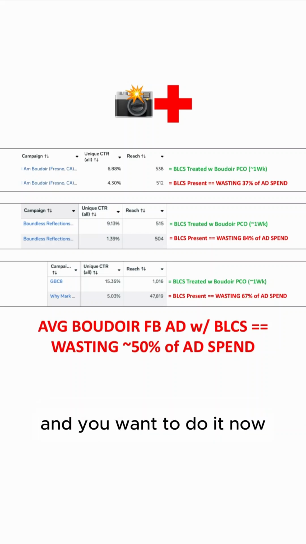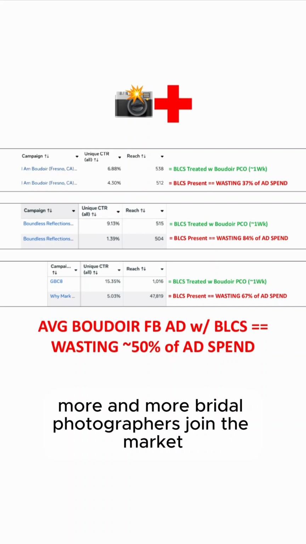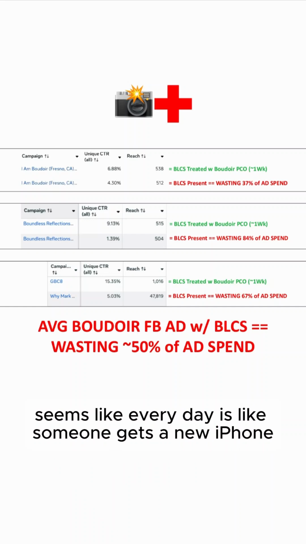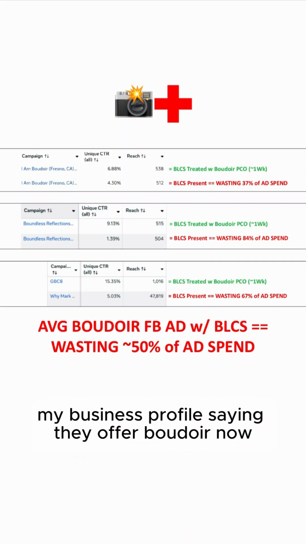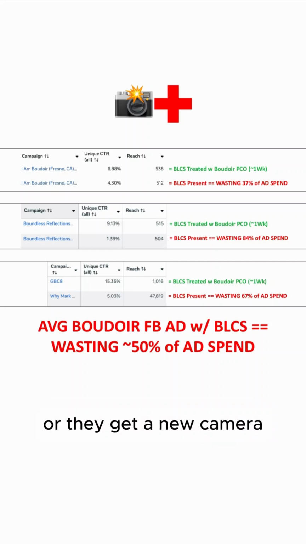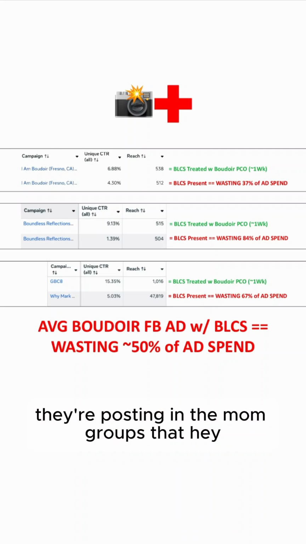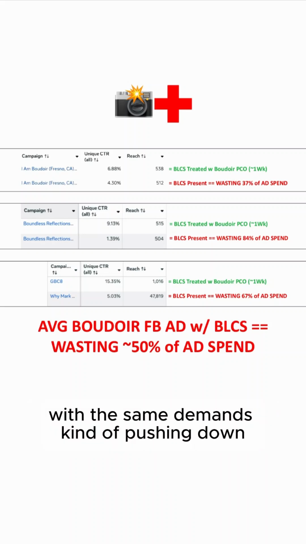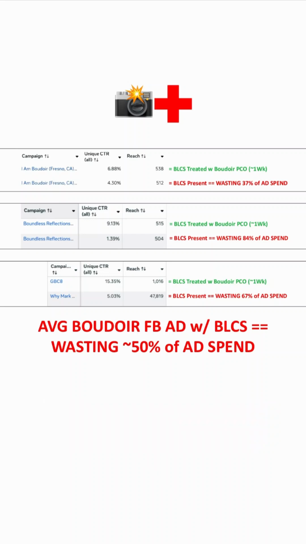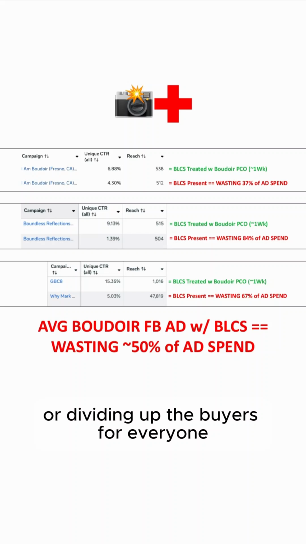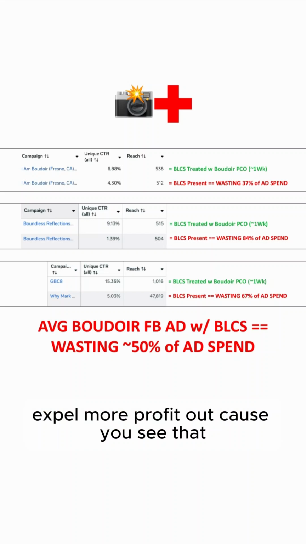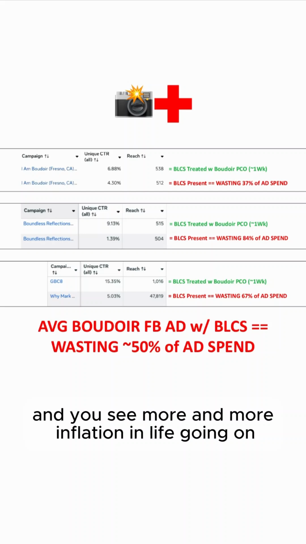And you want to do it now because you're looking at the marketplace, you're seeing more and more boudoir photographers join the market. Market becoming more and more saturated seems like every day. It's like someone gets a new iPhone. They also throw up their Google My Business profile saying they offer boudoir now. Or they get a new camera. They're posting in the mom groups that, hey, I offer boudoir now. So more and more offers in the market with the same demand, kind of pushing down the amount of buyers for everyone, or dividing up the buyers for everyone. So you want to pull more profit out, because you see that, and you see more and more inflation in life going on.